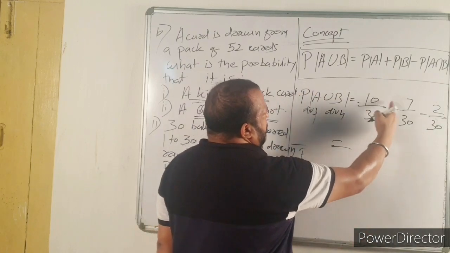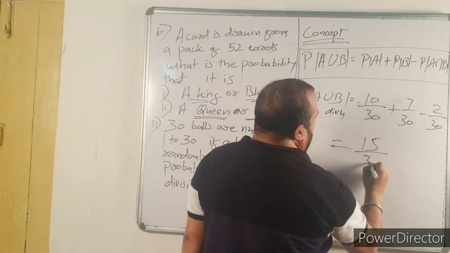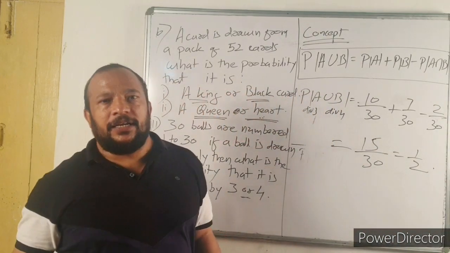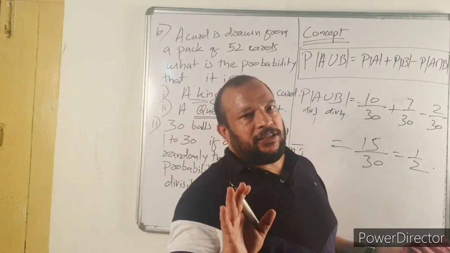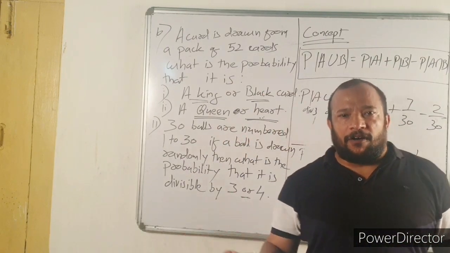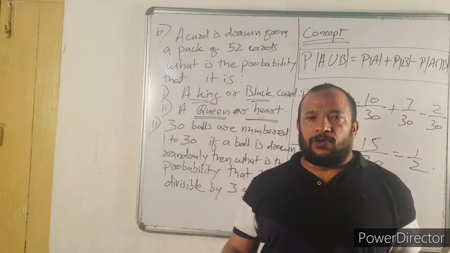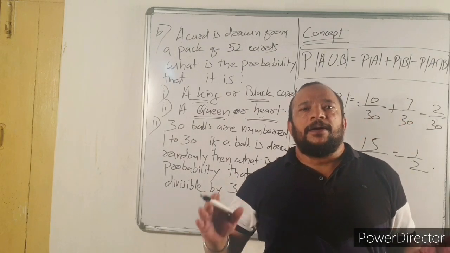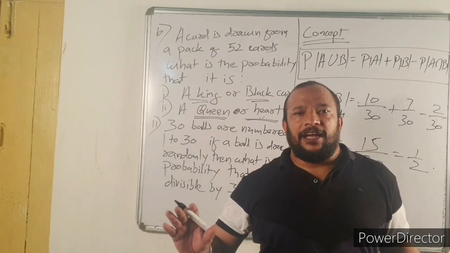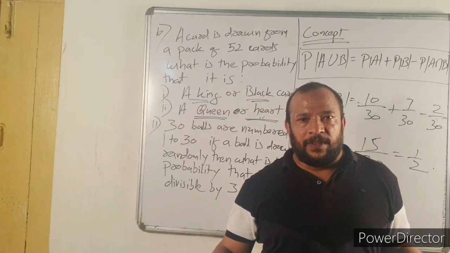So total is 17 minus 2, 15 by 30, 1 by 2. So these are the questions based on the concept probability of A union B is equal to probability of A plus probability of B minus probability of A intersection B.